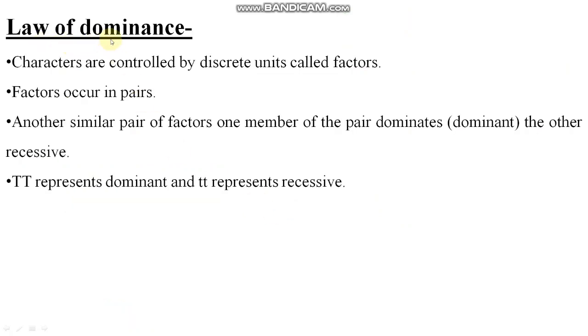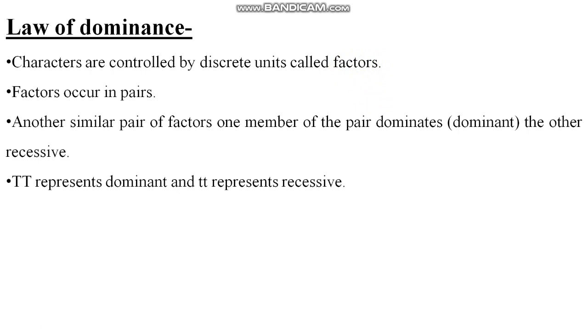Now comes the law of dominance. Characters are controlled by discrete units called factors. Listen students, at the time of Mendel, he had seen that something passes from one generation to the next generation. Today we call them genes, but at that time they were called factors. Remember it, right? At the time of Mendel, those units were called factors. Is it clear?